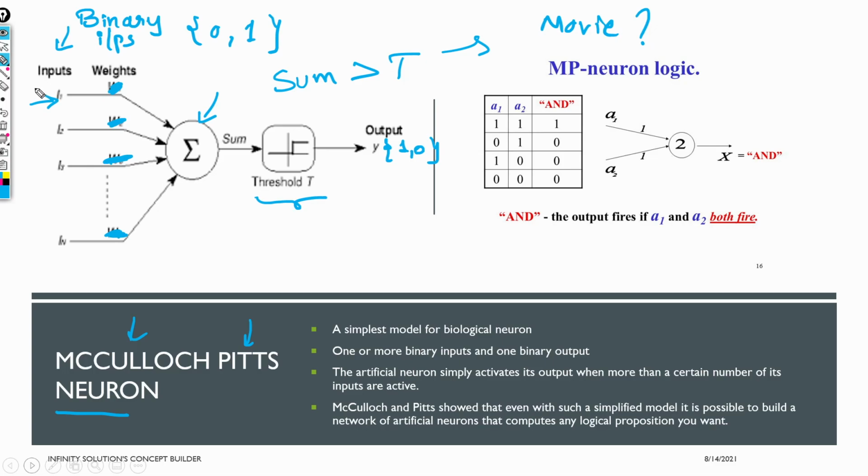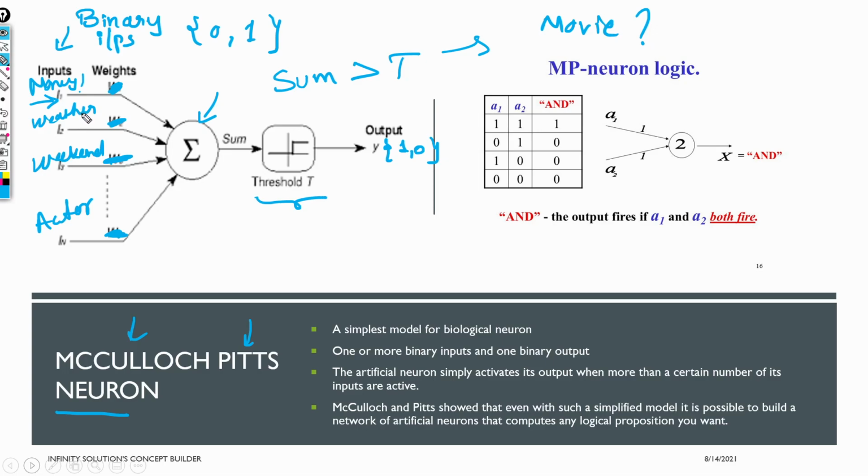The inputs can be: do I have money to spend on the movie, how's the weather, whether it's the weekend or not. Something more you can think of is who's the director of the movie, or who's the lead actor. Based on that, the decision can also vary. So these can be the inputs.